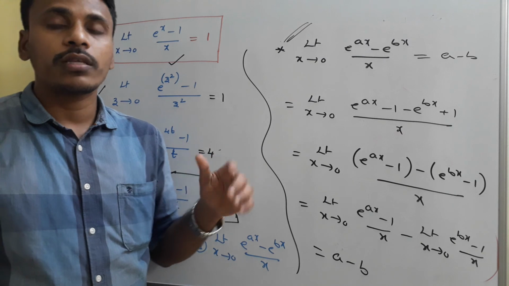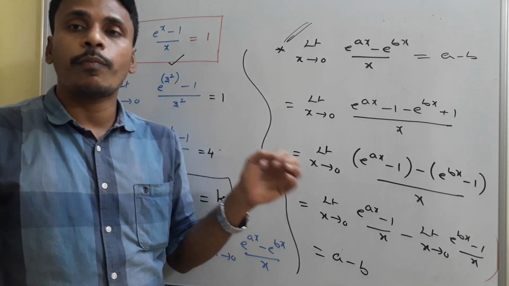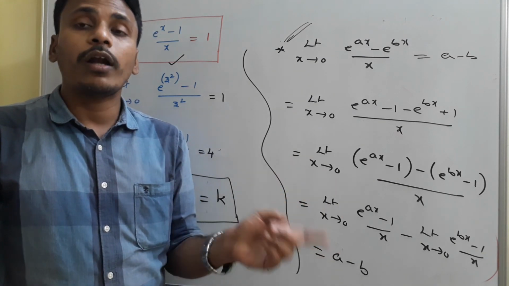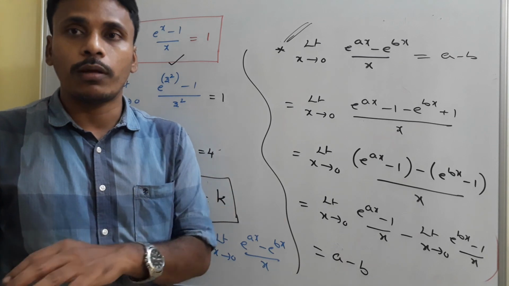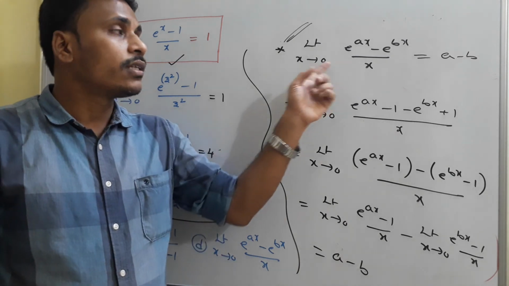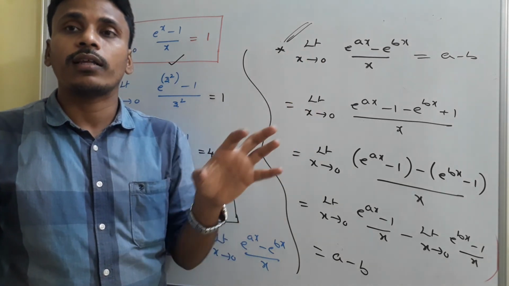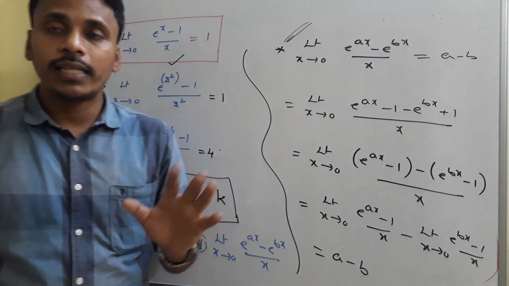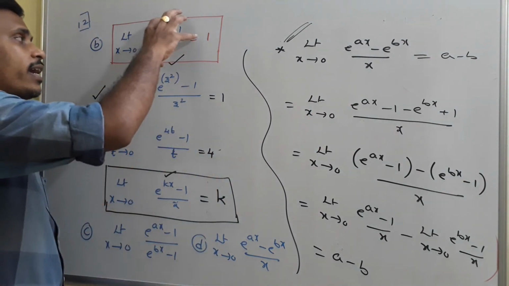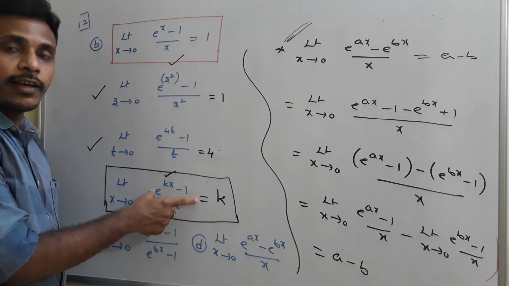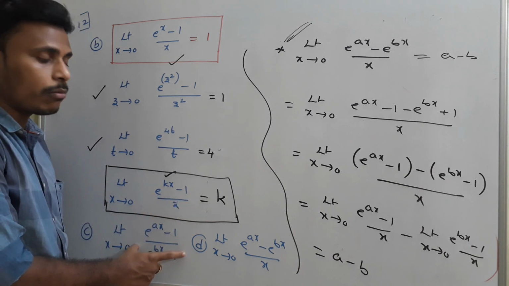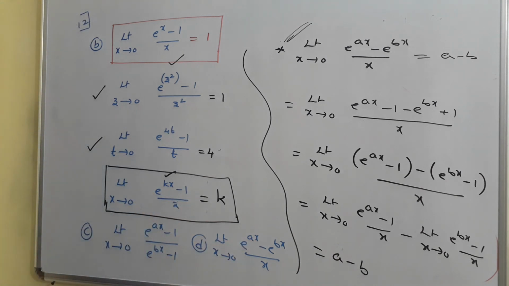Because in examinations you won't get these types of simple problems directly. But to solve different problems, you need to identify these formats, which will occur in the course of problem solving. At the end, related to this particular standard limit, this is one more idea, and this is another idea like a by b, and this is another one. Just have a look.